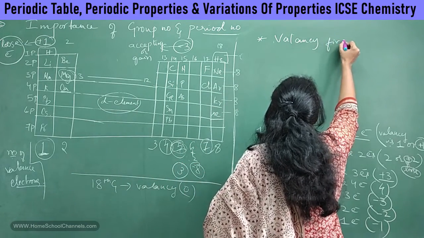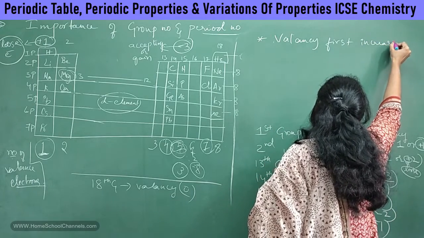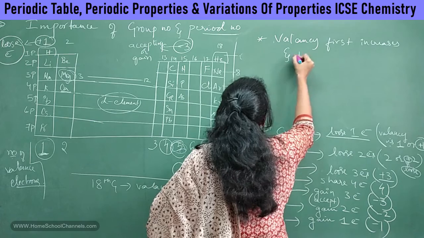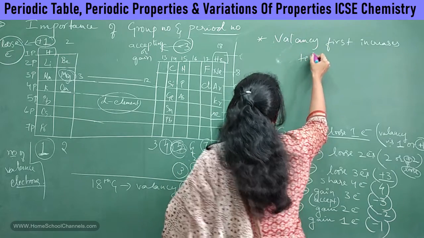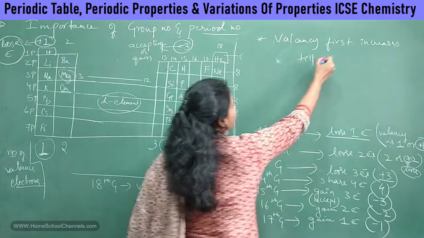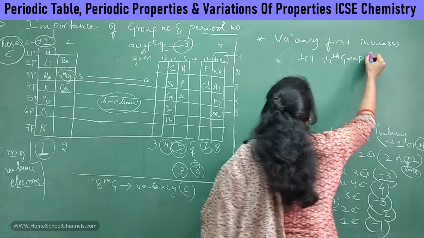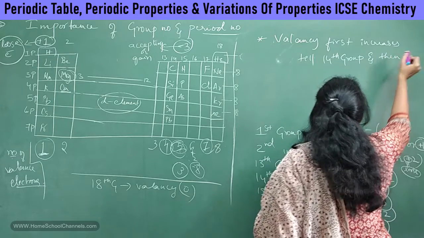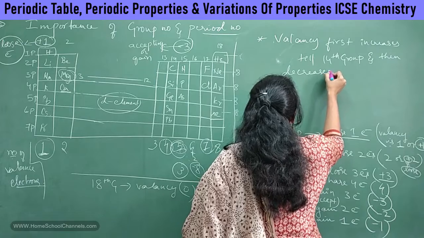Valency first increases, and then increases till what? Increases till which group? Till 14th group, and then decreases, right?